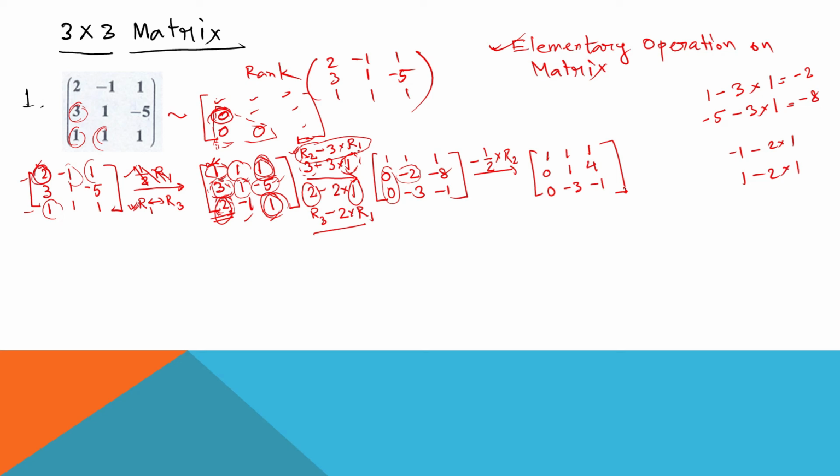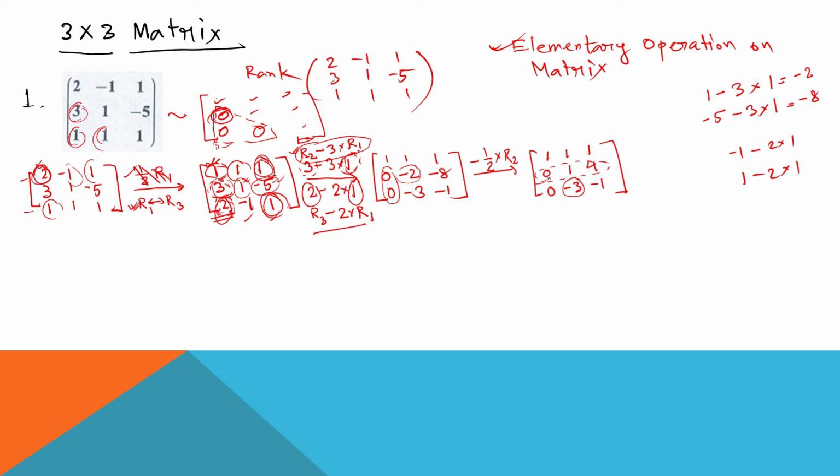Now what is our task? Now our task is this element must be 0. But this time not with respect to row 1. This time we have to do this with respect to row 2, the second row. Okay, so how can I do this?